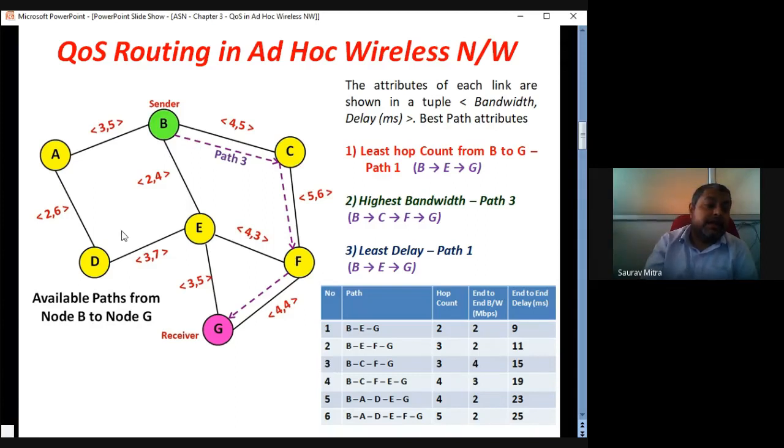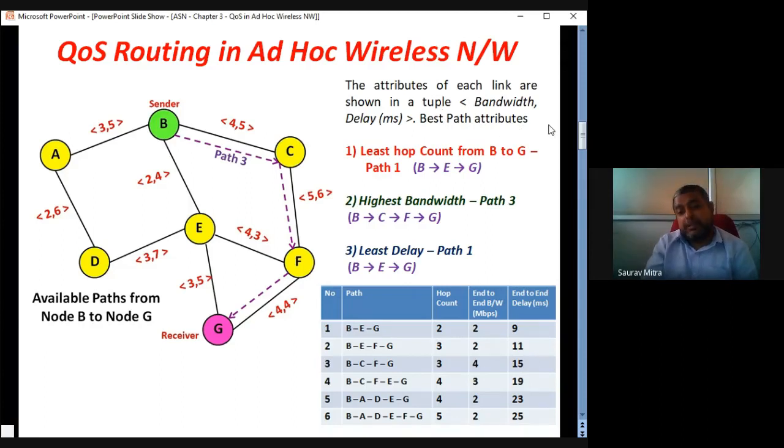And the last path is B, A, D, E, F, G. This has a hop count of 5, and the minimum bandwidth is 2, so the overall path bandwidth will be 2 Mbps only. The total delay is 5 plus 6 plus 7, that is 18, plus 3, that is 21, and 4, that is 25. So this is the scenario.